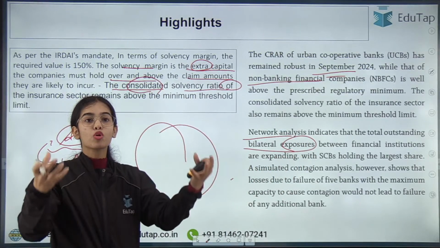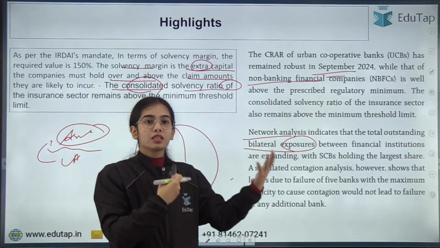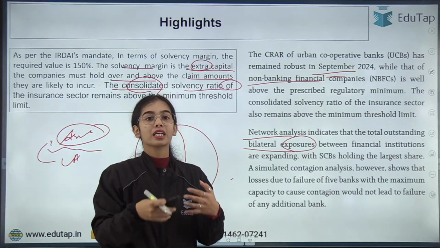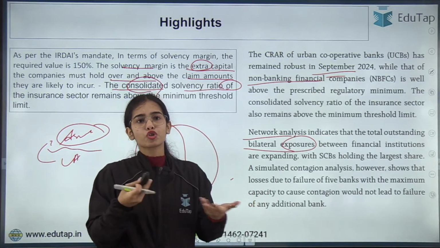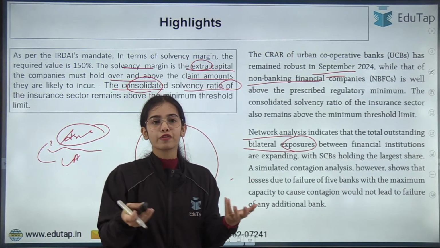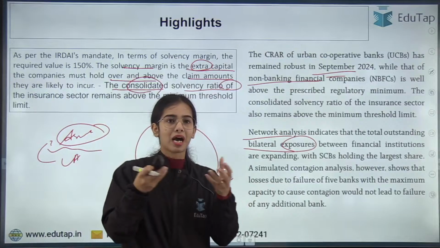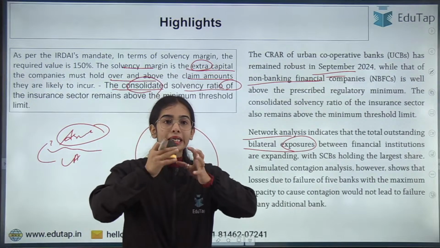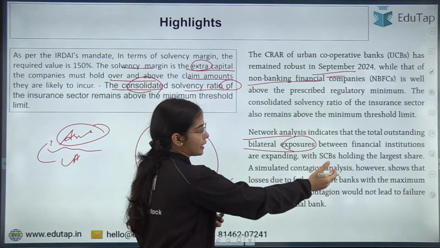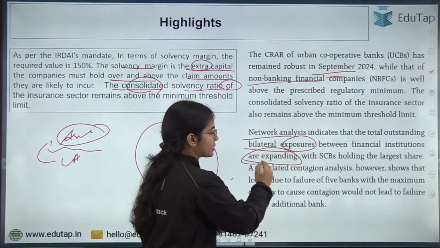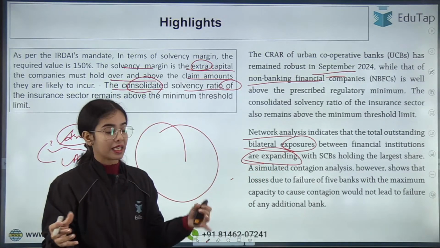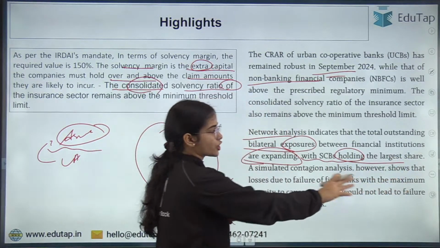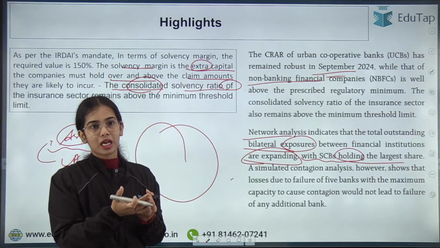That means they are getting more and more interconnected, because they are buying the shares of each other, depositing in each other, lending to each other, and having many instruments transferred between different NBFCs and banks, banks and banks, NBFCs and NBFCs. So financial institutions' interconnectedness and exposure to each other are expanding, especially the scheduled commercial banks, with scheduled commercial banks holding the largest share of the exposures around the financial institutions.